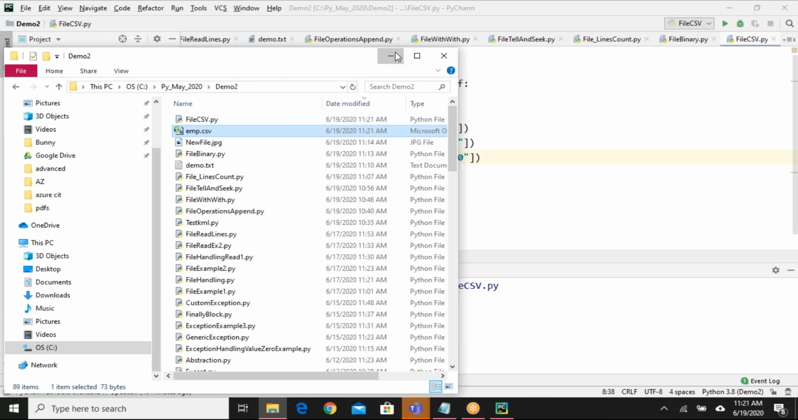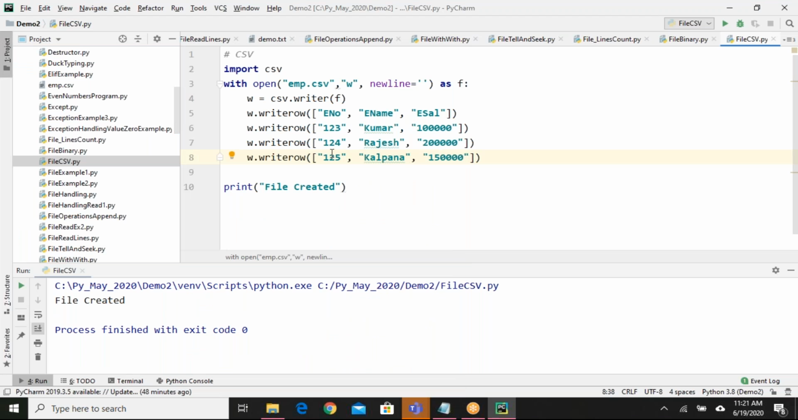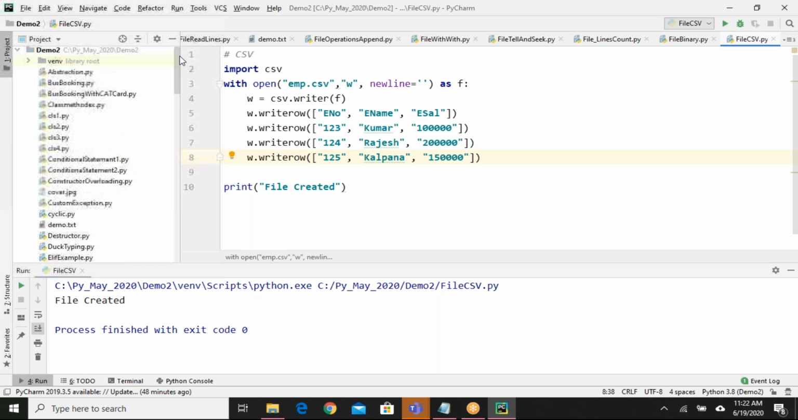I think this is clear to you guys. Here I have provided hard-coded values, but you can write your own logic, like you can ask the user to enter the employee ID, enter the employee name, enter the salary, and you can create one list and say w.writerow of list. Okay, you can do it that way. That way you can read data from the user and write that data into your CSV file. Okay, this is an example for writing a CSV. Let us see an example for reading a CSV.